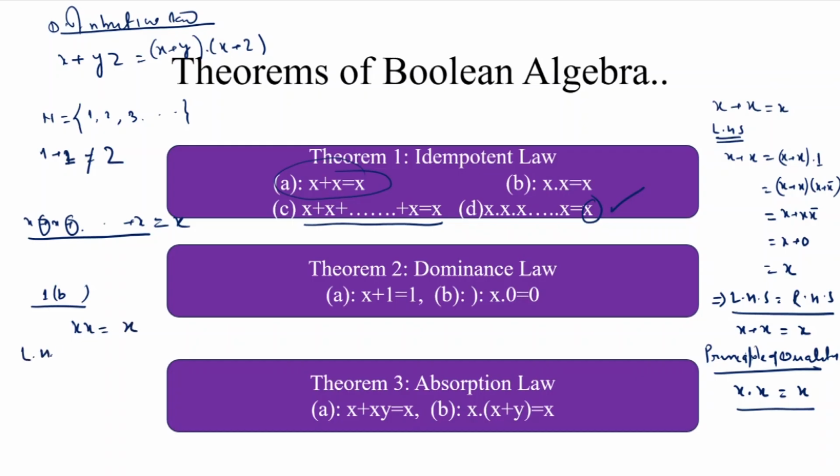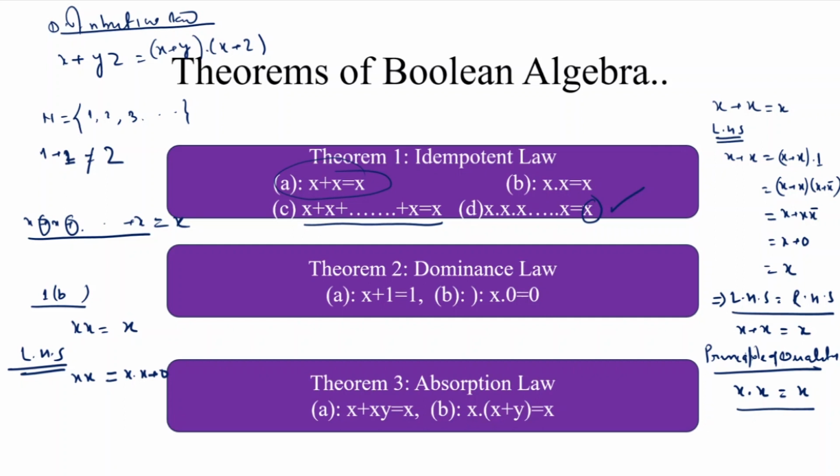What is here? Take the left hand side, x into x, that is what? This is also written as x dot x plus 0, because we know that when we add 0 with any variable, the result is the same variable.